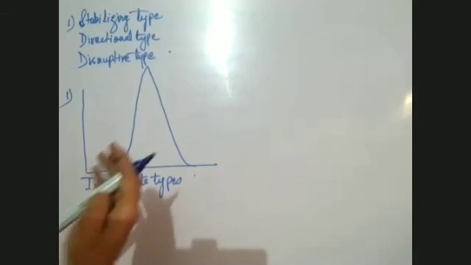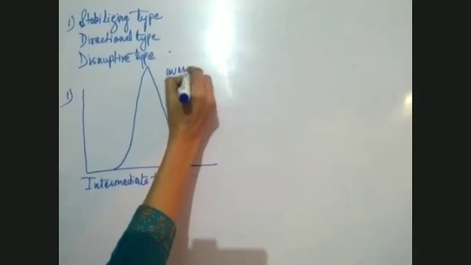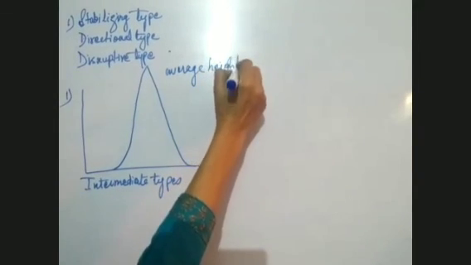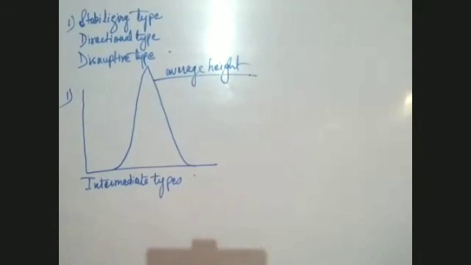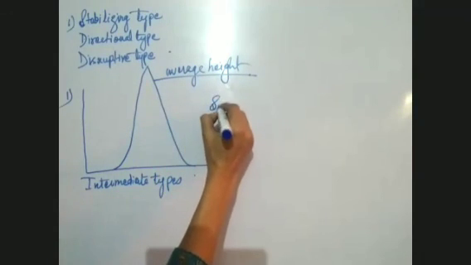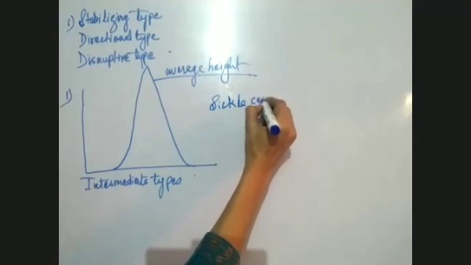They are the human beings of average height. So average height in the human beings is an example of intermediate type or stabilizing type of graph. Another example I'll give you is the sickle cell anemia. In sickle cell anemia, like the places where this disease is common,